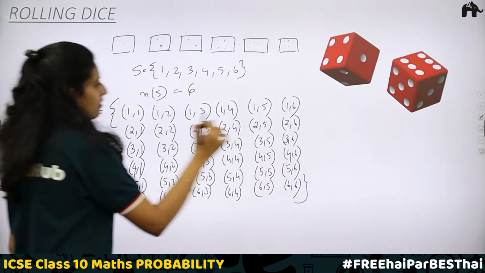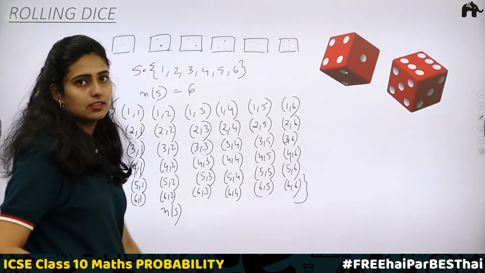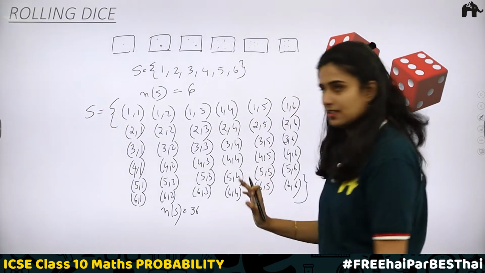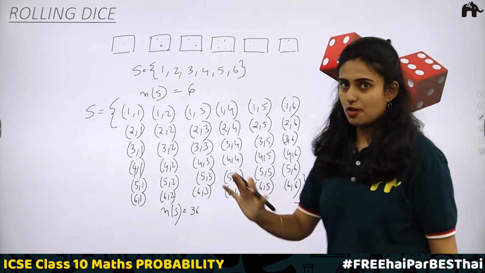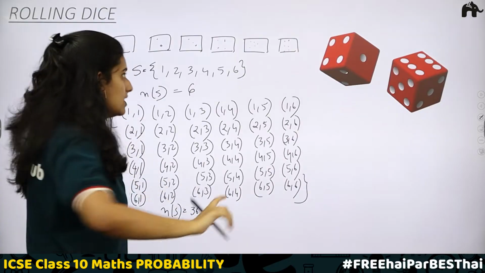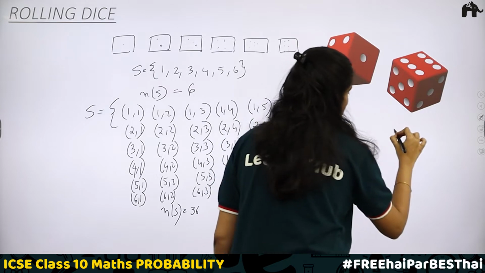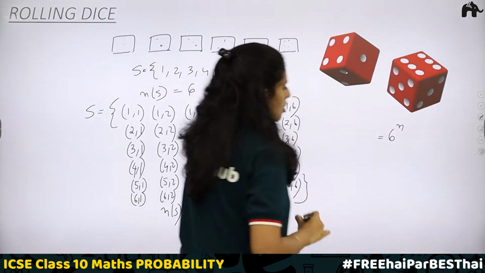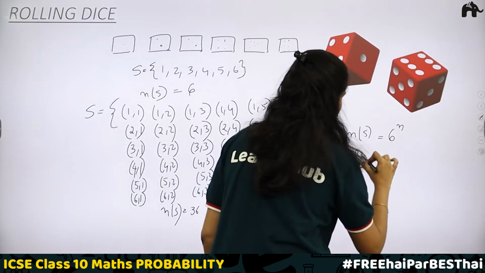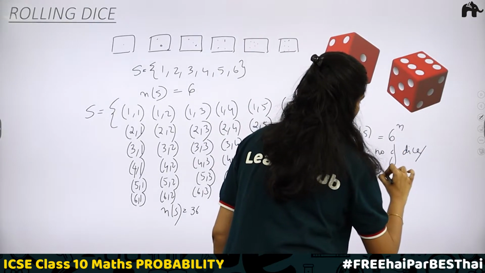How many outcomes do we have? What is the total number of outcomes, n of s? Just count. You will be having 36 outcomes. Now a simple technique just to find the total number of outcomes. When a dice is taken, you will be having 6 possible outcomes, right? So 6 raised to n is the formula to find the total number of outcomes, where n is the number of dice or number of times